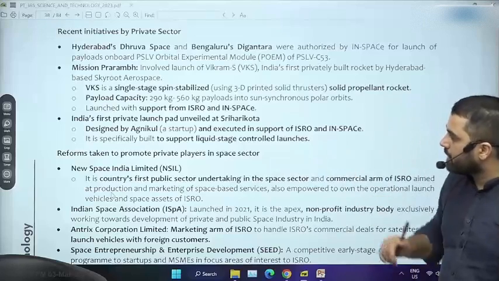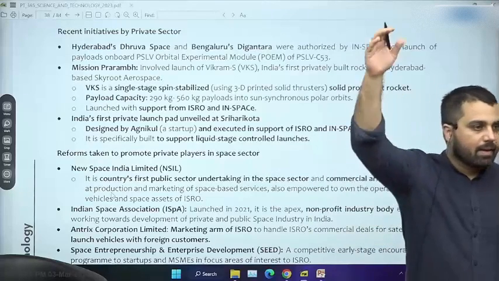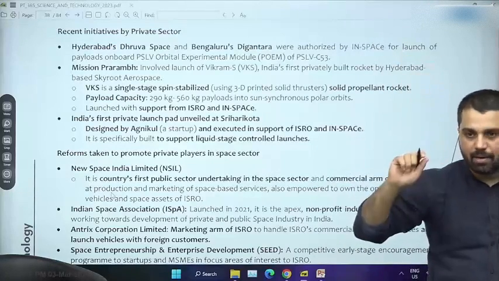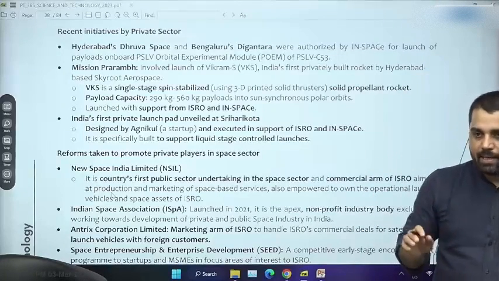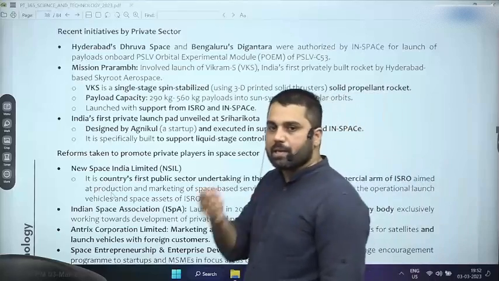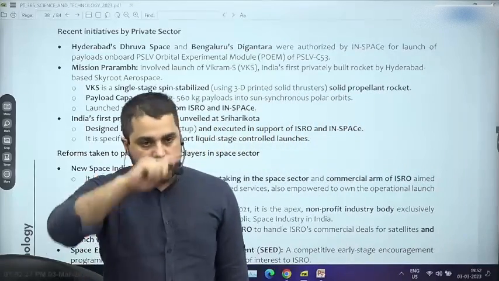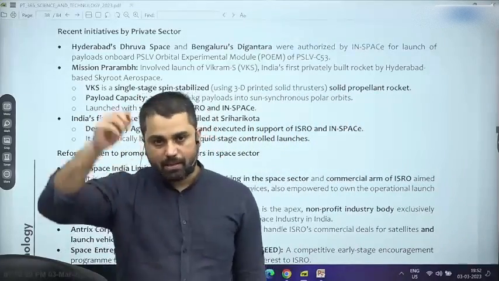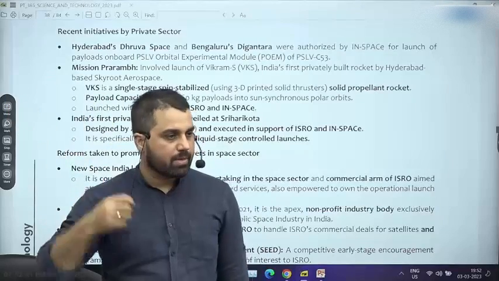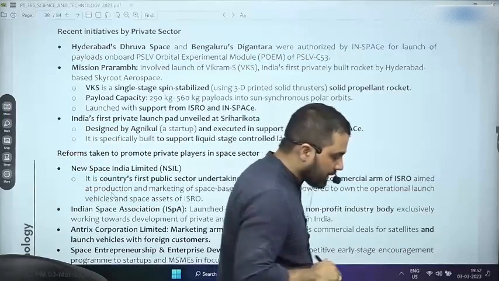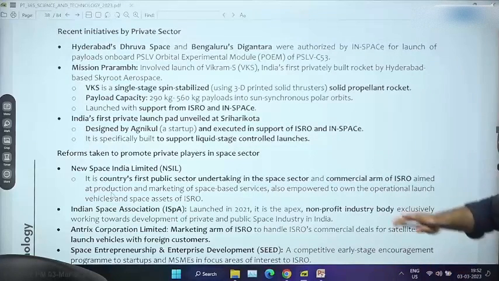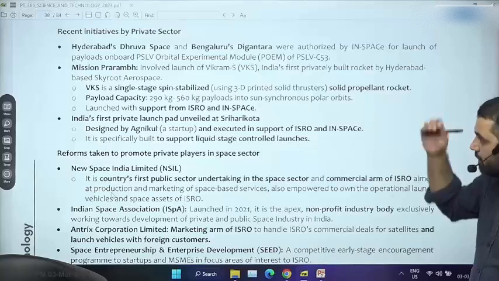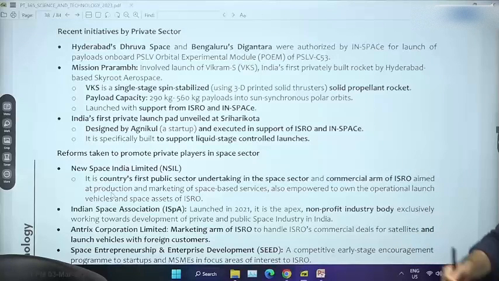The goal here was that let's achieve an altitude of about 100 kilometers. It did not make one complete orbit around Earth, but nonetheless it did enter into what we call suborbital flight. That is, not one complete orbit, but some time into space and again returning back towards Earth. So it was able to do that. So that is the second thing I will remember, that a private company called Skyroot Aerospace launched first private rocket which was named after Vikram Sarabhai.